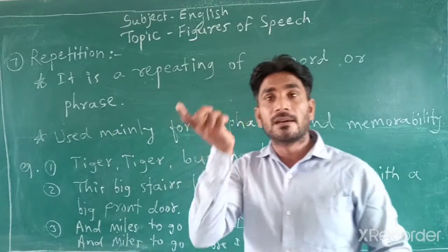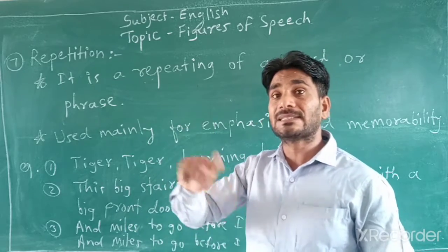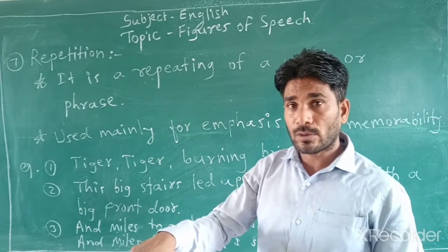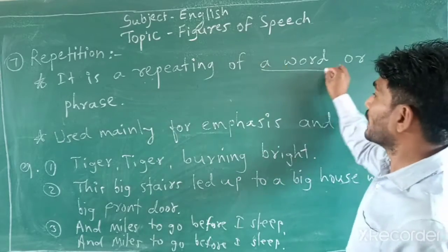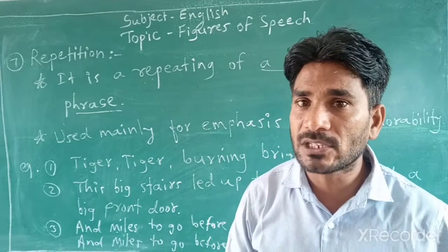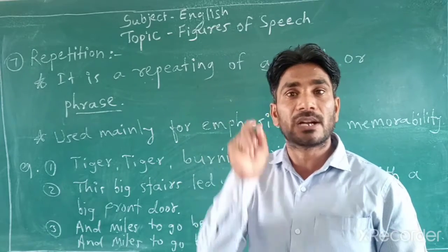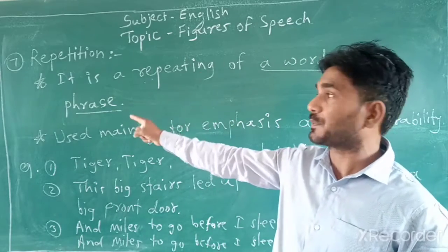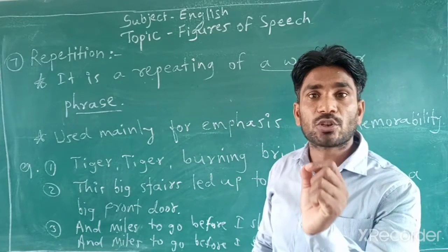In alliteration we have seen the repetition of the initial sound of a word in two or more words. But here it is repetition of a word or phrase, not of the initial sound. यह initial sound का repetition नहीं है. This is the repetition of a word or phrase. जो पूरा कंप्लीट वर्ड है उसका या फिर पूरी फ्रेज का रिपीटेशन तुम्हें दिखाई देगा इन दिस फिगर ऑफ स्पीच रिपीटेशन. While in alliteration, just repetition of the beginning